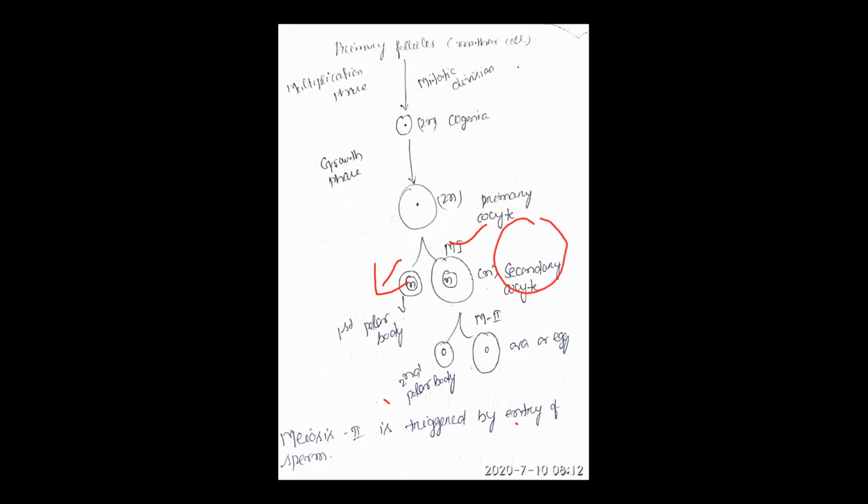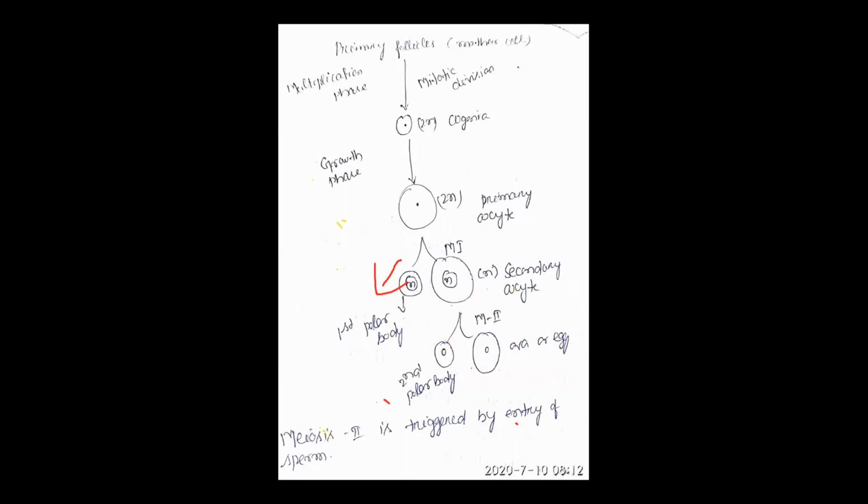And the daughter cell that having more amount of cytoplasm is called as what? Secondary oocyte. Then again, the secondary oocyte undergoes meiosis 2 and forms two daughter cells. One is called the second polar body and another is called the ova or egg. So meiosis 2 only happens when the sperm enters.